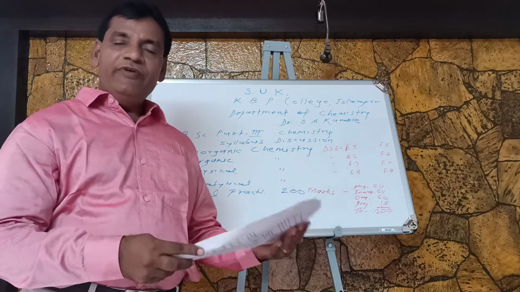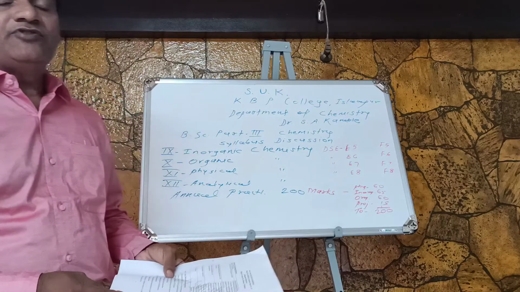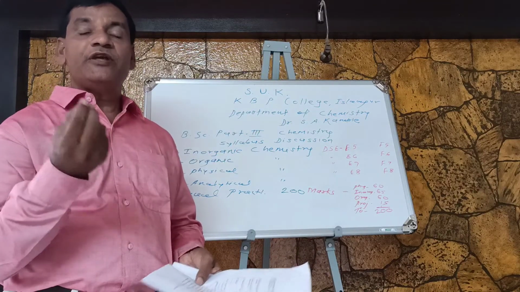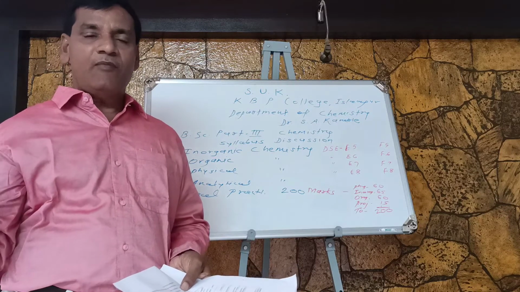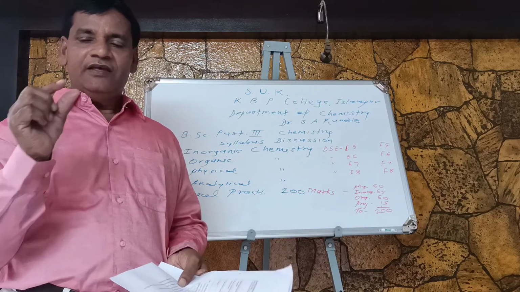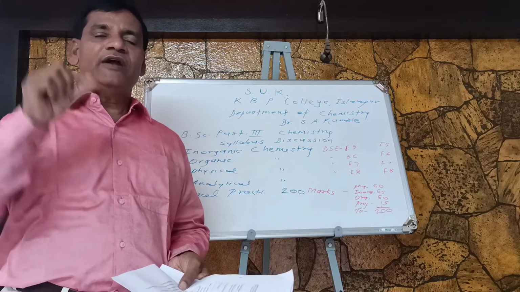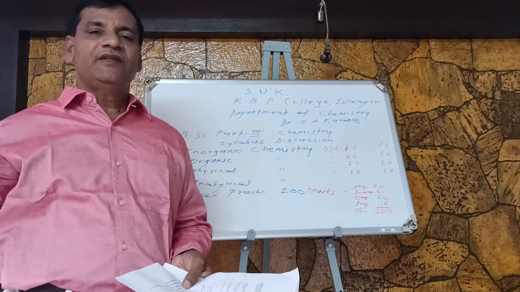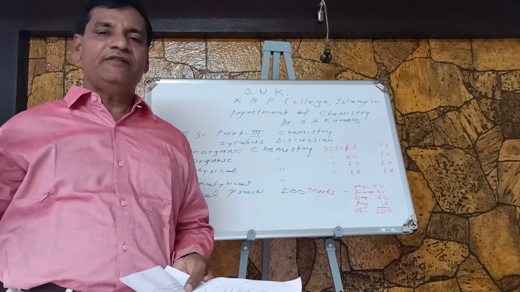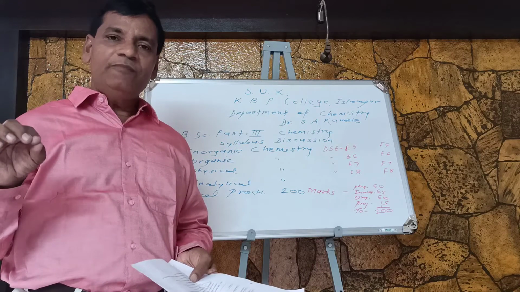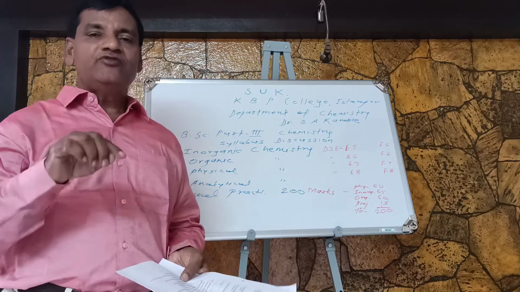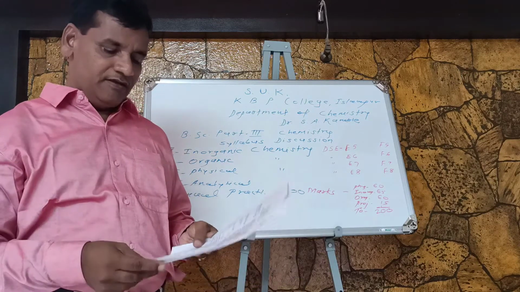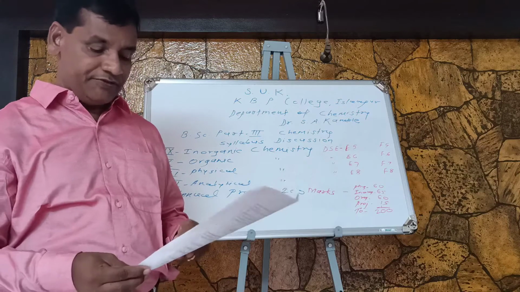You are familiar with these concepts, solvents and solutes. For example, if I take some amount of sodium chloride and some amount of water in a glass, and this solid sodium chloride is poured into the water, the sodium chloride will dissolve in the water. So water will be the solvent and sodium chloride will be the solute. These concepts of solute and solvent you have already studied in previous years.